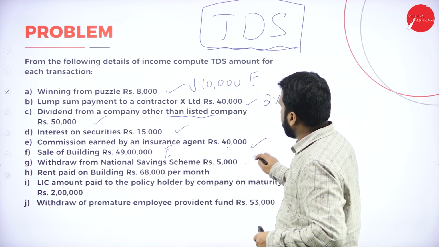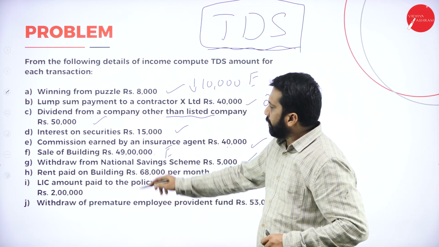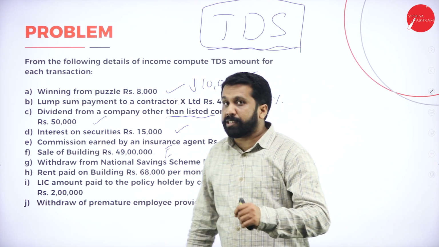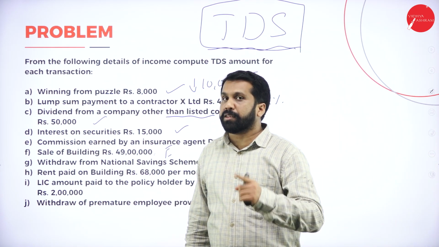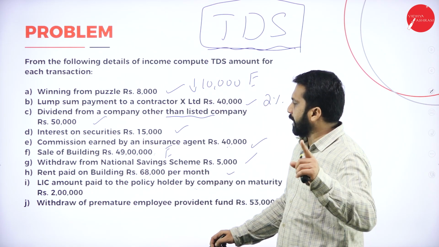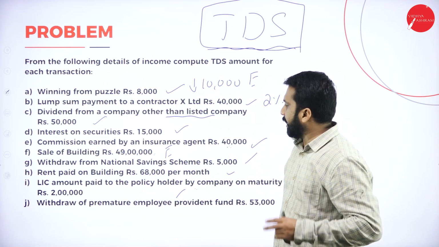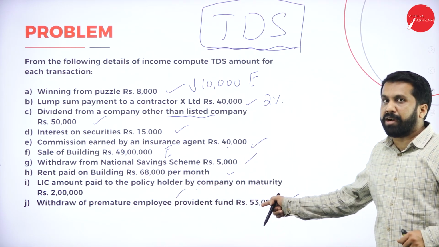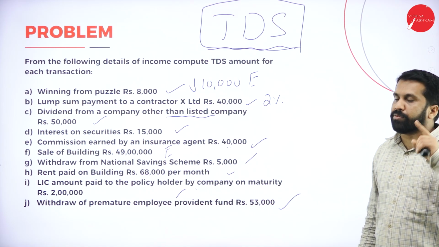Withdraw from national saving, I'll come back to that. Rent paid to building of 68 per month. See, up to 50,000 per month is exempted. Above 50,000, taxable. LIC amount paid. See, this is also up to 1 lakh we have limit, but here we have 2 lakh. Withdraw from premature, up to 50,000 we have limit, but here we have 53,000.